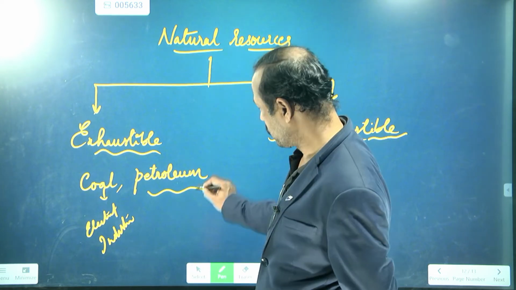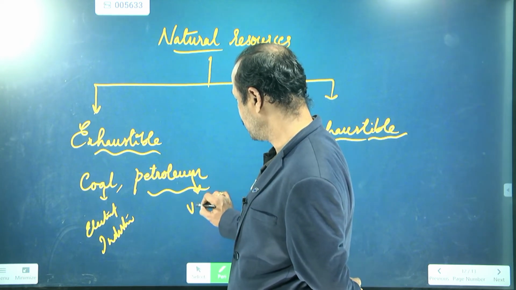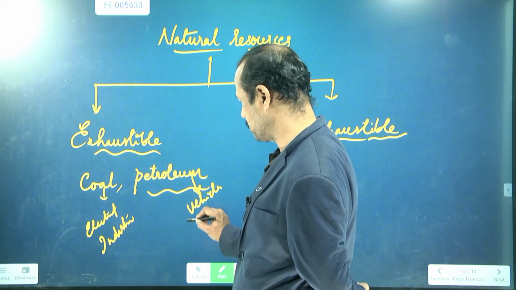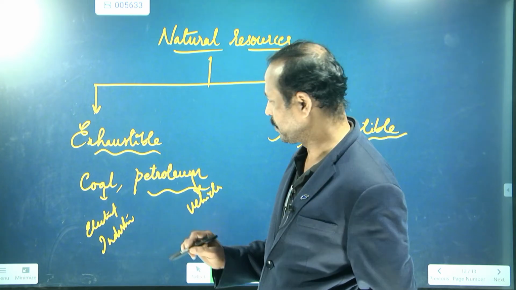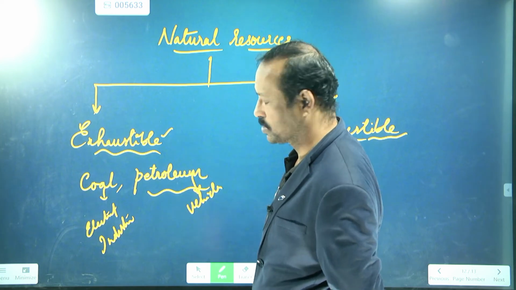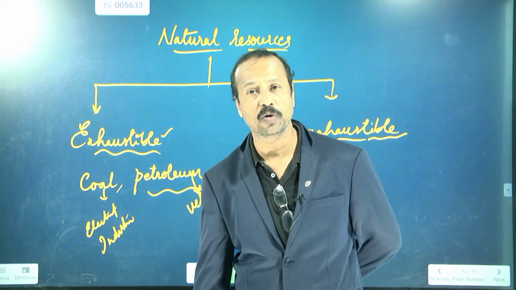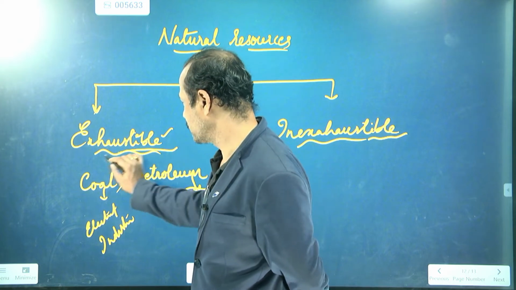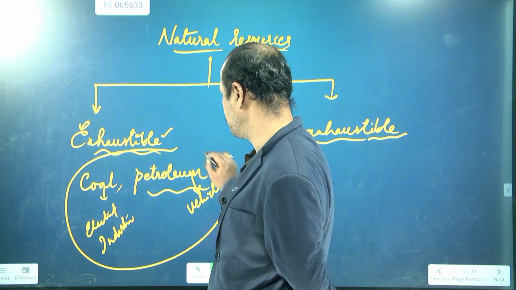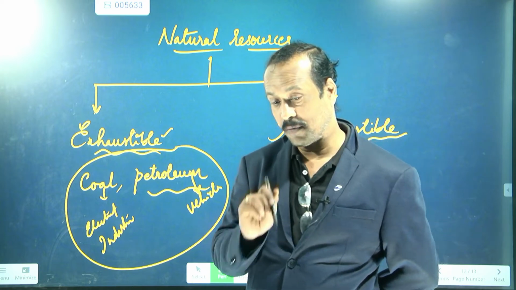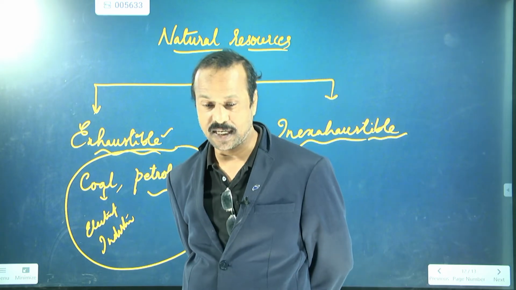And petroleum is used for vehicles, and also for some other purposes in industries. These are the exhaustible sources. Exhaustible means over a period of time it will be completed. For example, after 100 or 150 or 200 years, this will all be over. Then what about those generations?